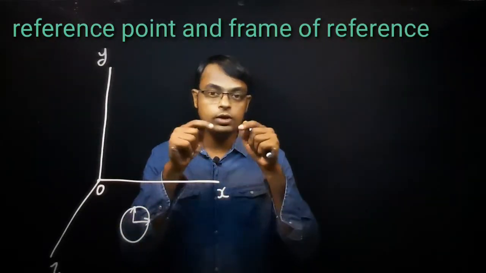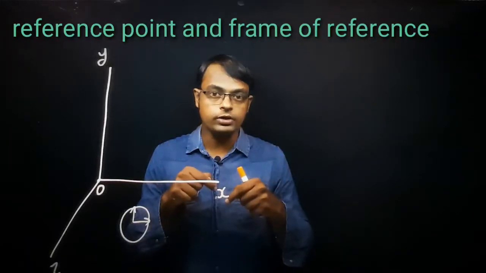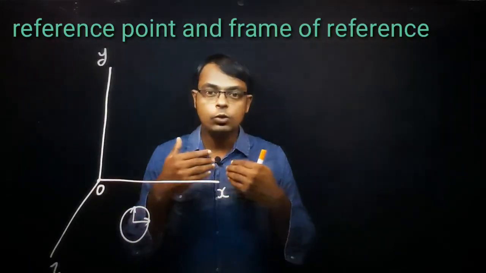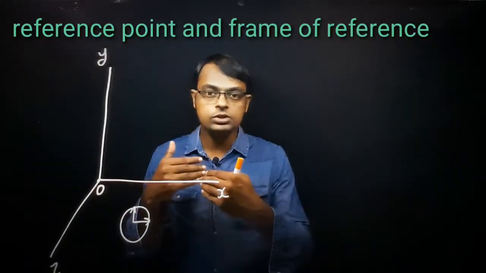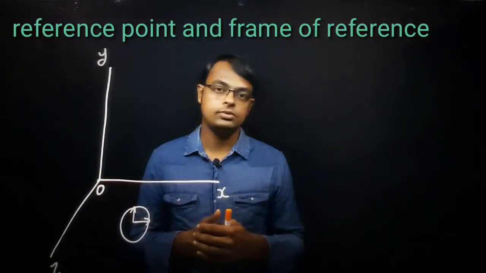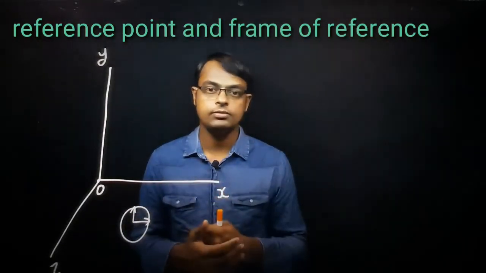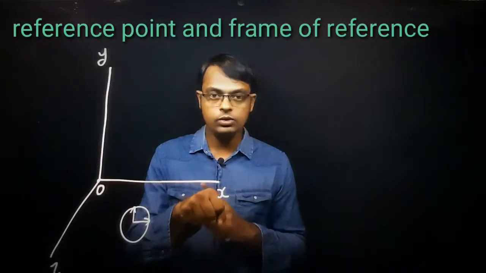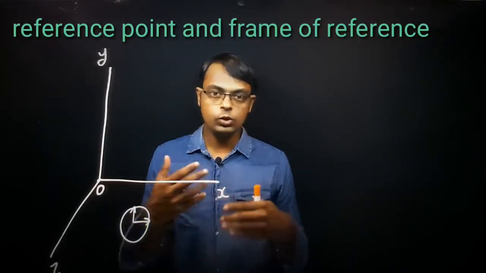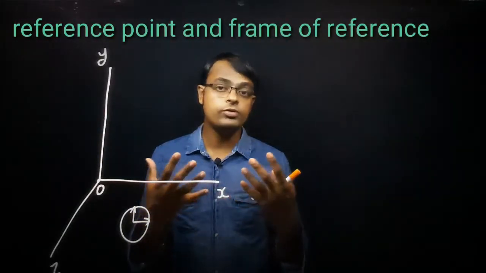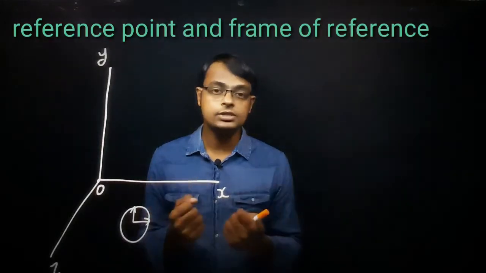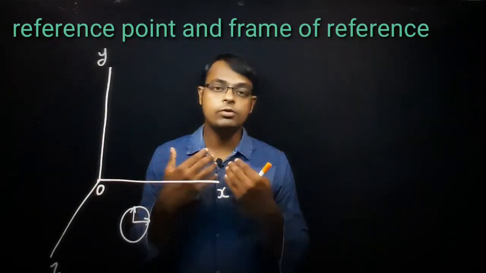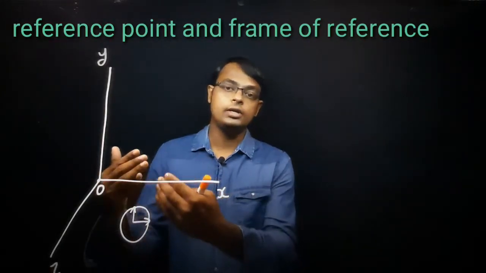That means your reference point, the origin, now starts moving, and you also have your watch with you. So what is actually happening? The frame of reference may be at rest, or in this example, the frame of reference is also in motion.